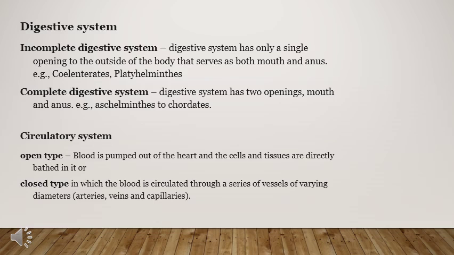The next one is the circulatory system. Circulatory system is responsible for the transportation of material from one body part to another. So if it is of open type, the blood is pumped out of the heart and the cells and tissues are directly able to be in contact with the blood. Okay, means हार्ट से अगर पंप ब्लड हो रहा है तो वो पूरी बॉडी में ऐसे डिस्ट्रीब्यूट है कि कोई भी वेसल्स की, कोई भी कैपिलरीज की रिक्वायरमेंट नहीं है. ओके, closed type where the blood is circulated through a series of vessels.